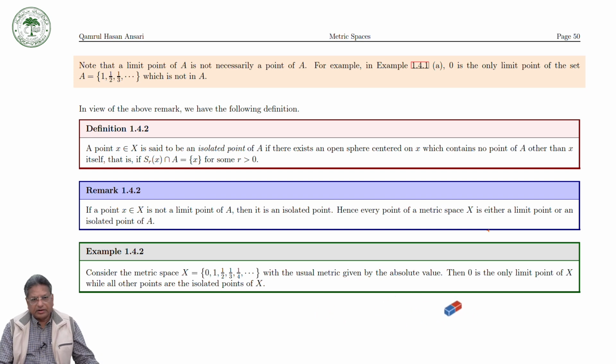So here, if x is not a limit point of A, then it is an isolated point. This is a very important remark.